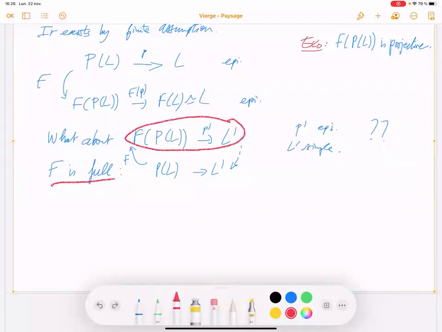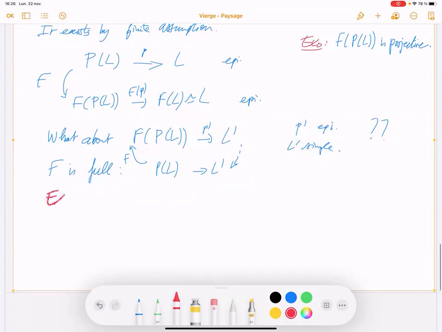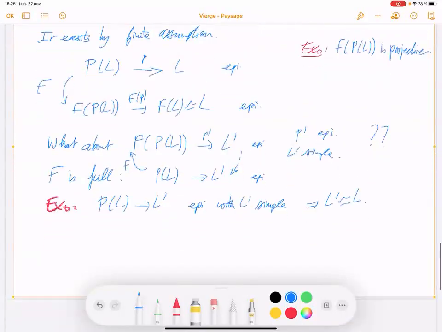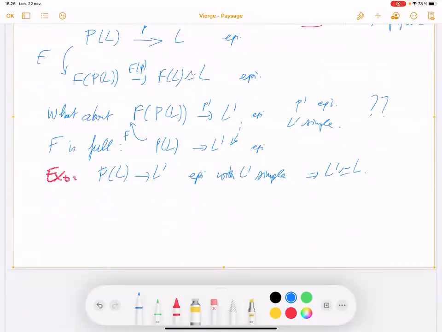So here there is another exercise. Here we need the following: P_L mapping epimorphically onto L prime, with L prime simple, implies that L prime is isomorphic to L. In other words, if you have two simple objects, then their projective covers are isomorphic if and only if the simple objects are.